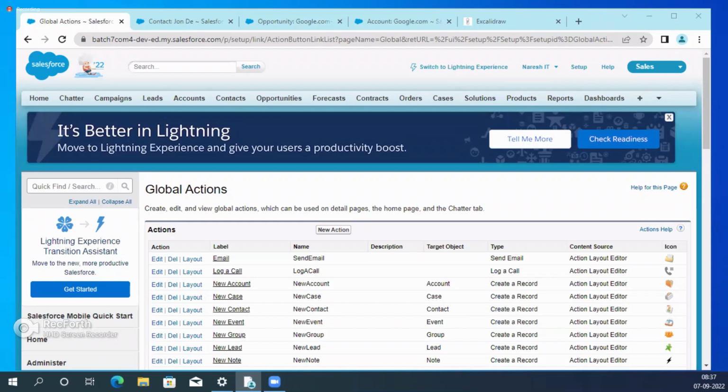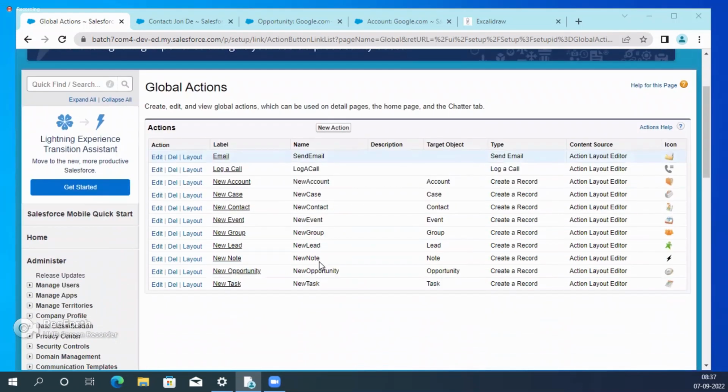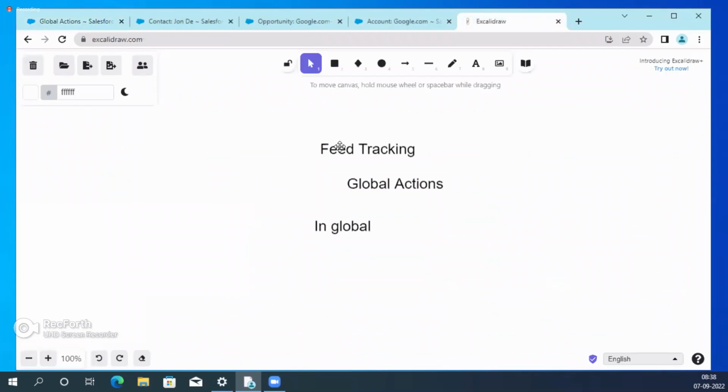Why guys screen is not getting? I'm not sure what is happening. Now guys, why it is not visible so much? Okay, I will check. Okay, now see what happened. New task.